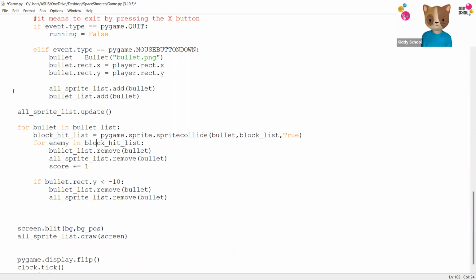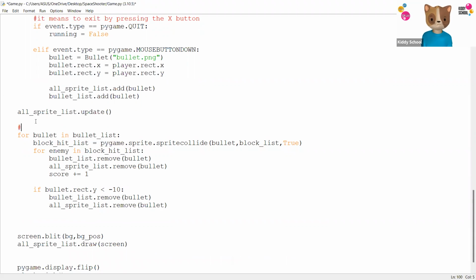This condition tells, I'll write a comment here, to fire a bullet and make sure it hits the enemy if you're a good shooter. And these are the conditions for that. And then we have alt sprite screen dot blit, and then we have alt sprite dot draw over the screen. That's pretty much it. There is definitely more to do in the game. We'll be doing it right after this. I will give you the complete code to it, and let's run.